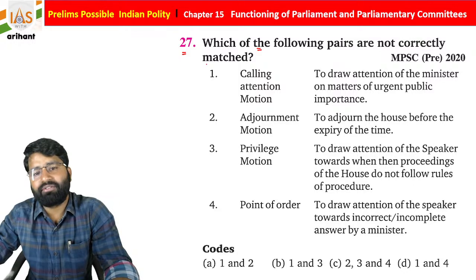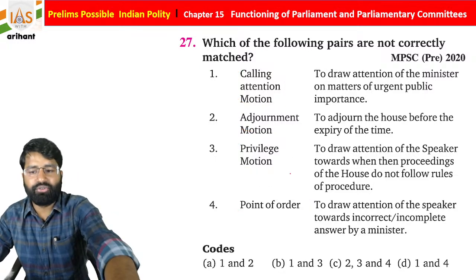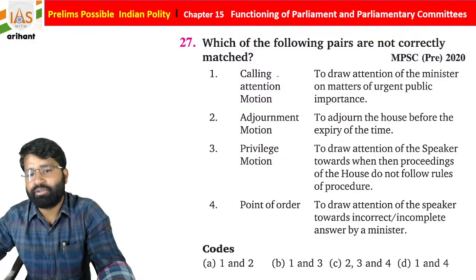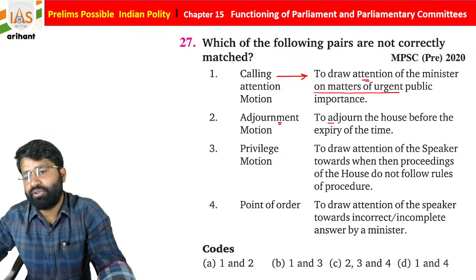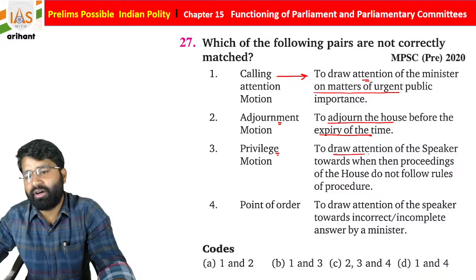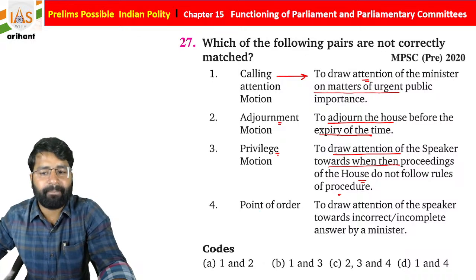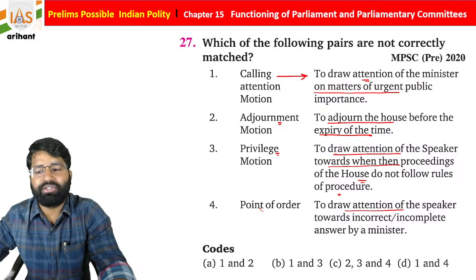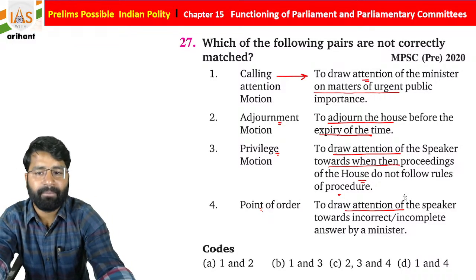Which of the following pairs is not correctly matched? Calling attention motion, adjournment motion, privilege motion, and point of order. I'm just going to read this and then you have to choose. Calling attention motion, to draw attention of a minister to a matter of public importance. Adjournment motion, to adjourn the house before the expiry of the time. Privilege motion, to draw attention of the speaker when the proceeding of the house does not follow the rules of procedure. And point of order, to draw attention of the speaker towards an incorrect or incomplete answer by a minister, students.